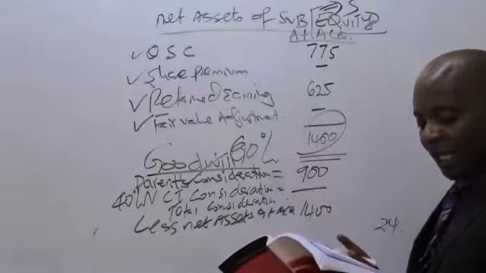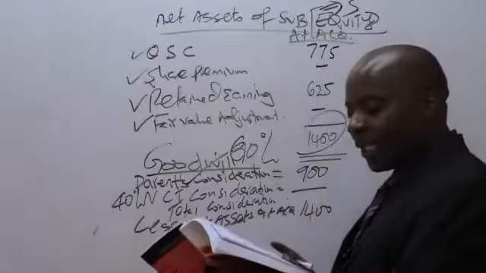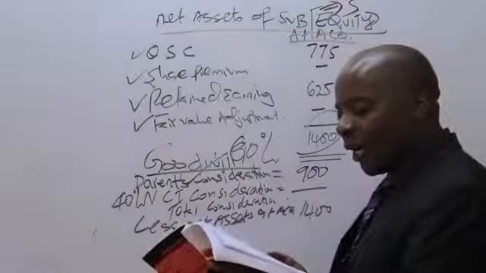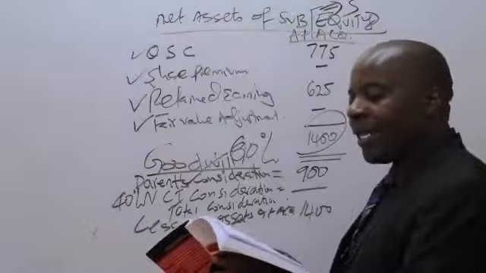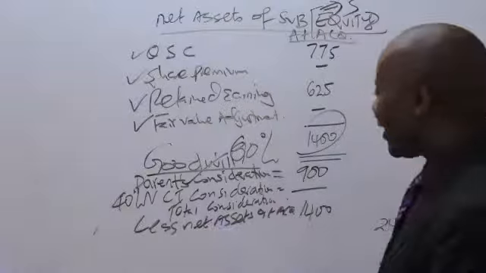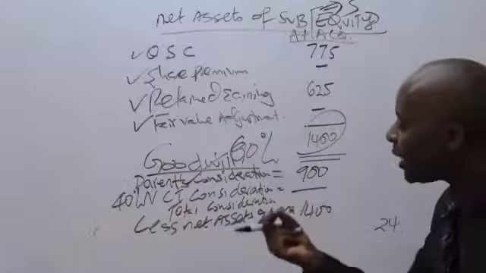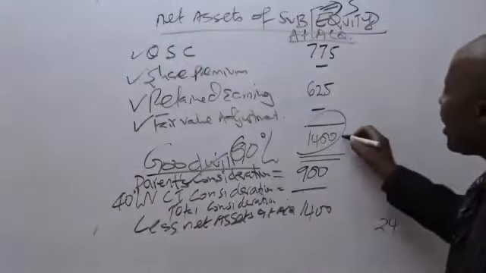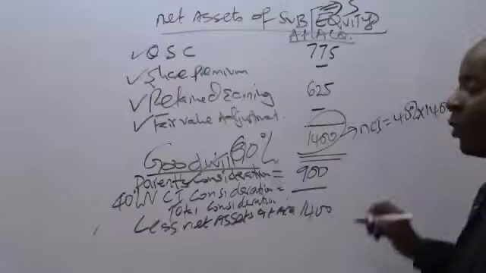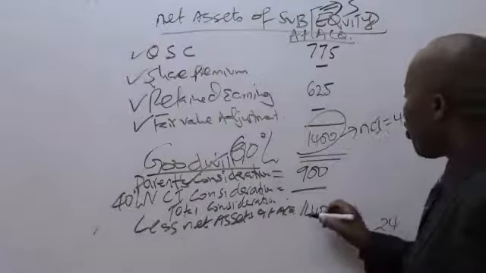So ladies and gentlemen, if that is the case, please look at this particular note, which is talking about proportionate method. There's a place they have told us about proportionate method for NCI. Yes, still in note number 1, it was decided to apply the proportion of net assets method to calculate goodwill. So it means that for the NCI we are getting their proportion of net assets, and that will be 40% of 1,400. That will give us what figure, somebody? I want NCI's proportion of net assets.